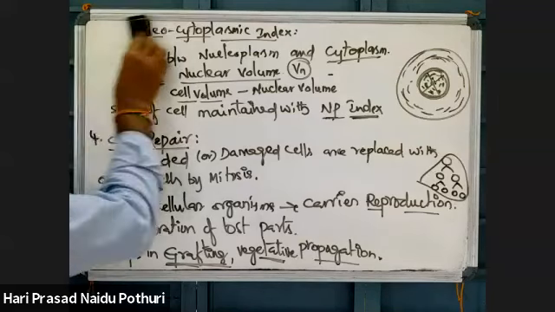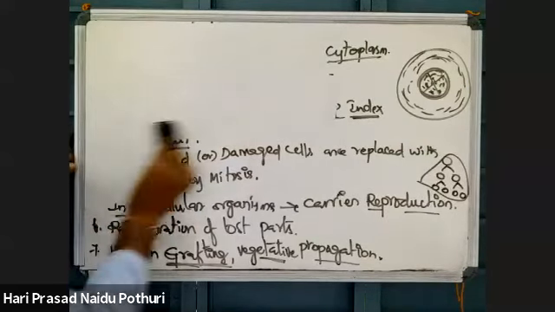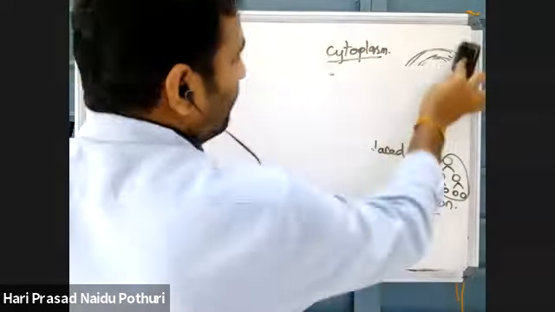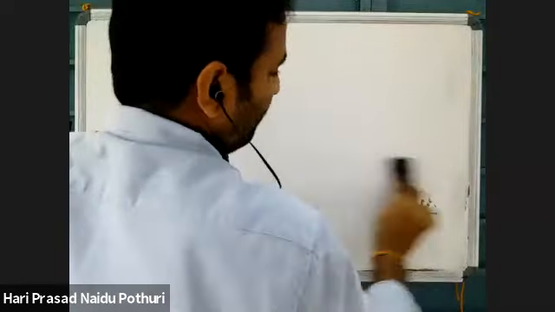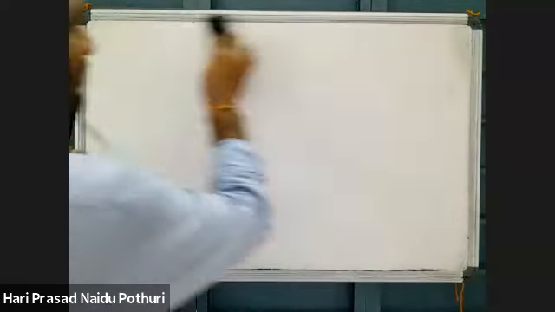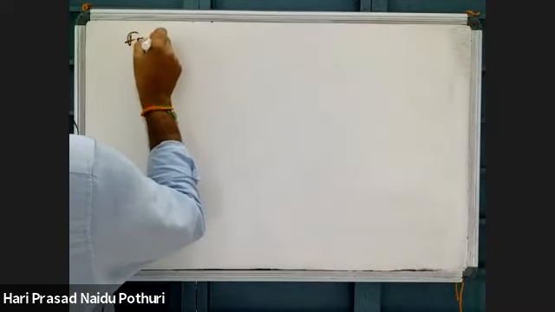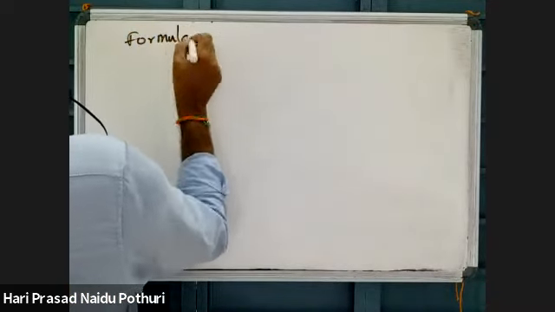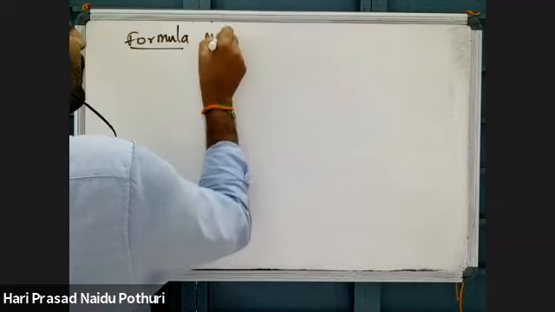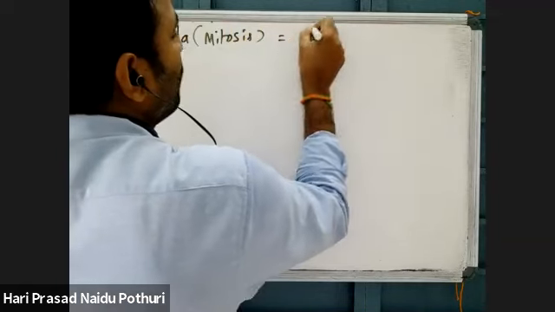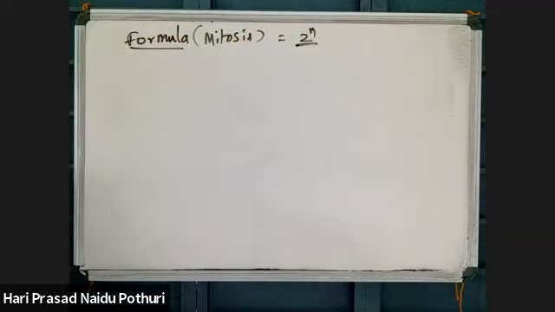Yes. And how to calculate the number of cells produced in mitosis? The mitosis formula is very simple. The mitosis formula is 2 power n.